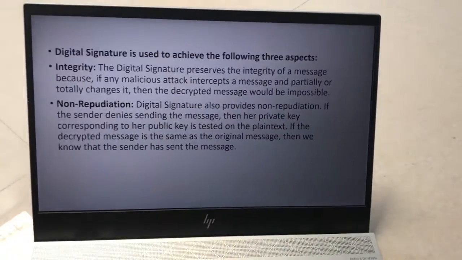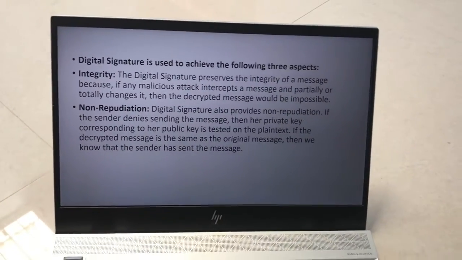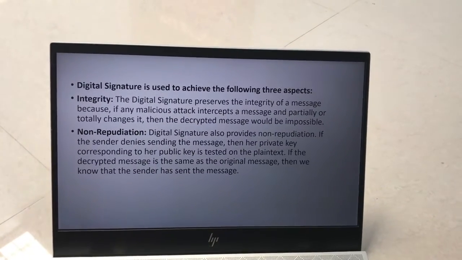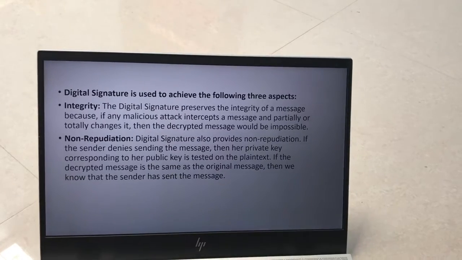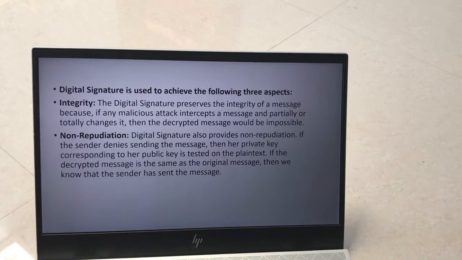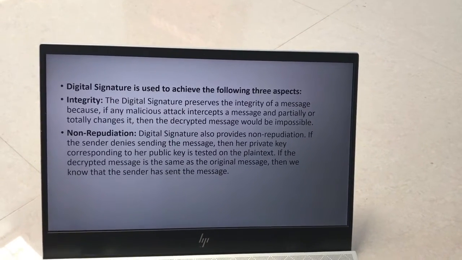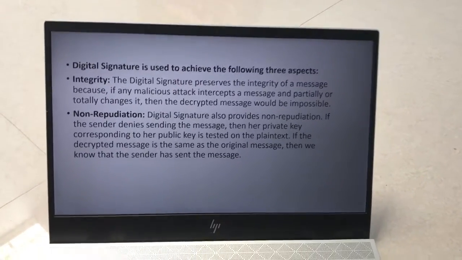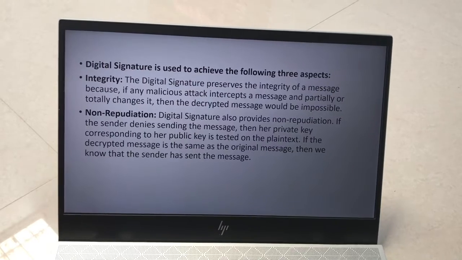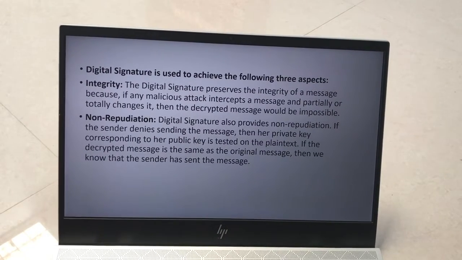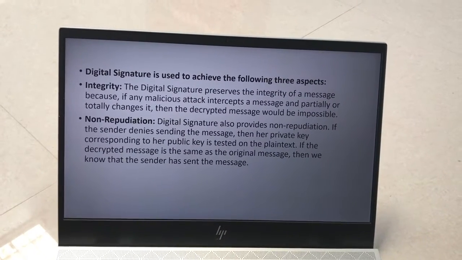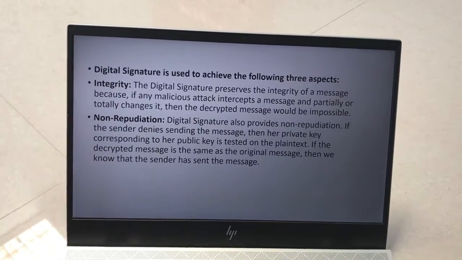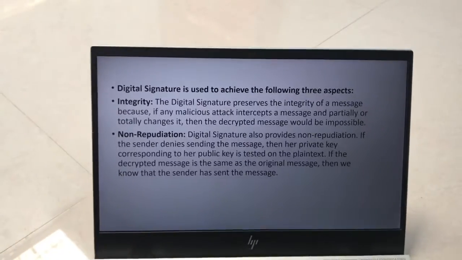What is meant by integrity? A digital signature preserves the integrity of a message, because if any malicious attack intercepts the message and partially or totally changes it, the decryption of the message would be impossible. Non-repudiation: a digital signature also provides non-repudiation. If the sender denies sending the message, then the private key corresponding to her public key is tested on the plain text. If the encrypted message is the same as the original message, then we achieve non-repudiation.